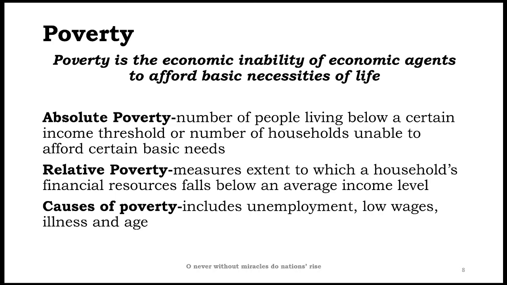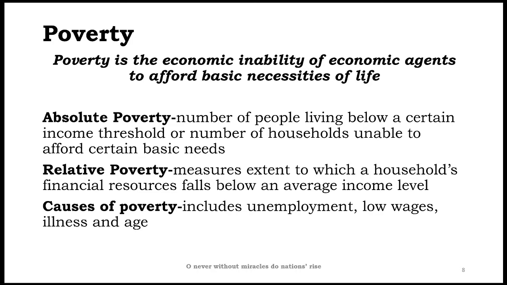Absolute poverty: the number of people living below a certain income threshold. Now, what is this income threshold? It means a certain amount of money. If you are unable to earn that income, or you are below it, then you are in absolute poverty.